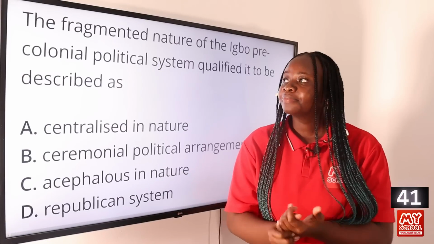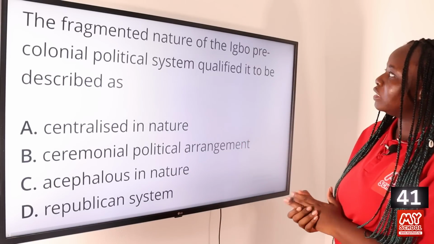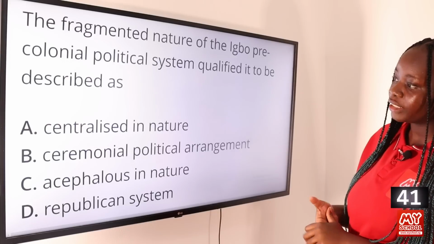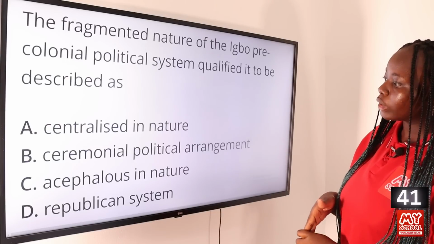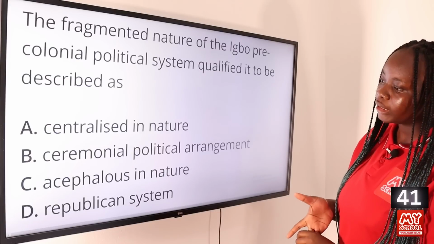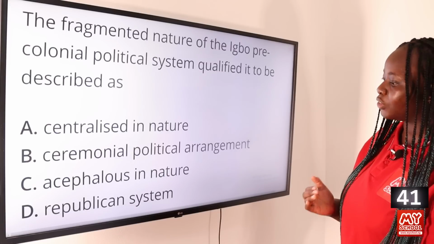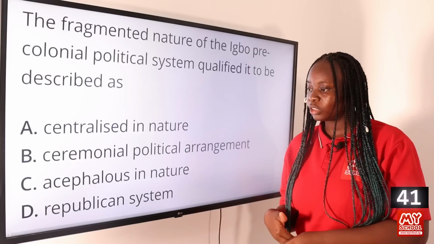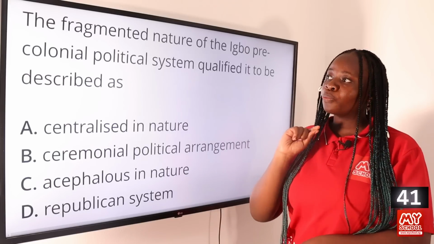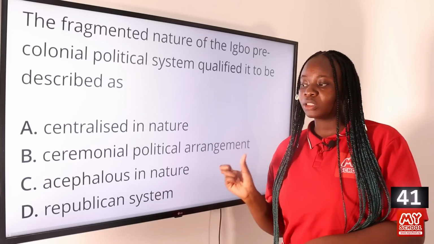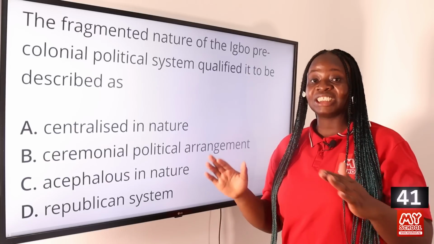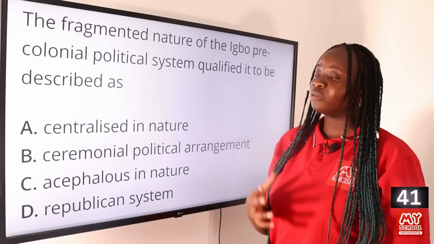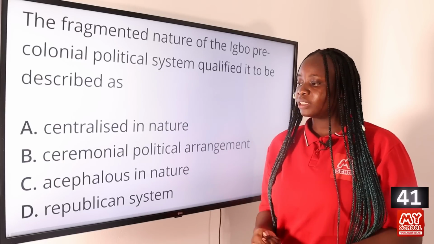Question 41. The fragmented nature of the Igbo pre-colonial political system qualified it to be described as A, centralized in nature, B, ceremonial political arrangements, C, acephalous in nature, and D, republican system. The answer to this question is option C, acephalous in nature. So the Igbo pre-colonial system was acephalous in nature. That means they were decentralized in nature. They do not have a central leader who is in charge of the Igbo pre-colonial system.